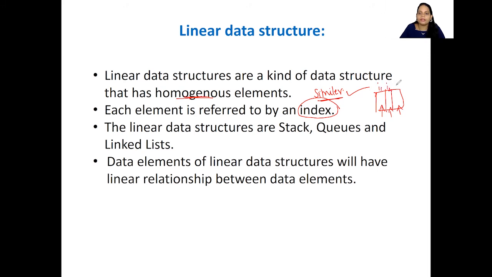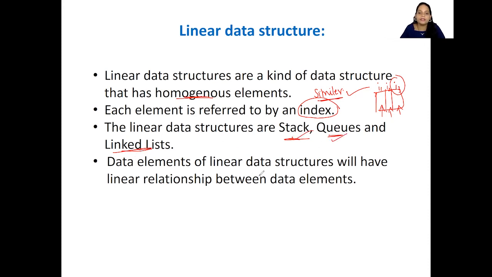I1, I2, I3, isn't it? So this is nothing but my index so that I know which element I am referring. The linear data structures are stack, queues, and linked list. Okay, so we are going to learn about each one of them in detail. But as of now, you know that linear data structures are stacks, queues, and linked list.